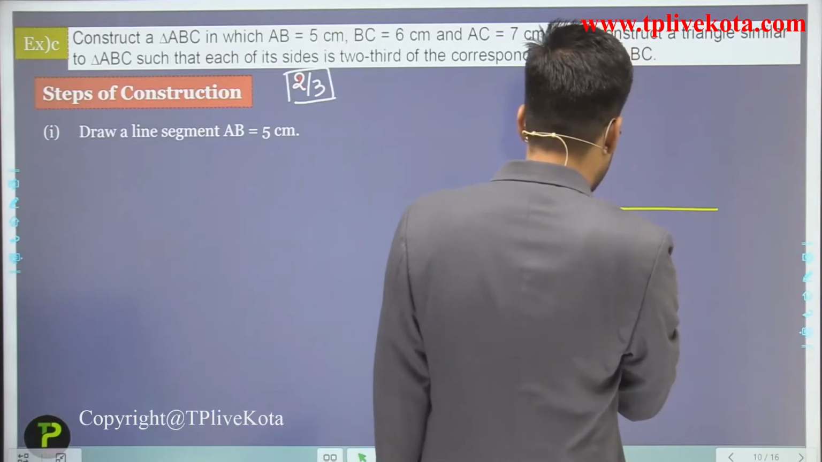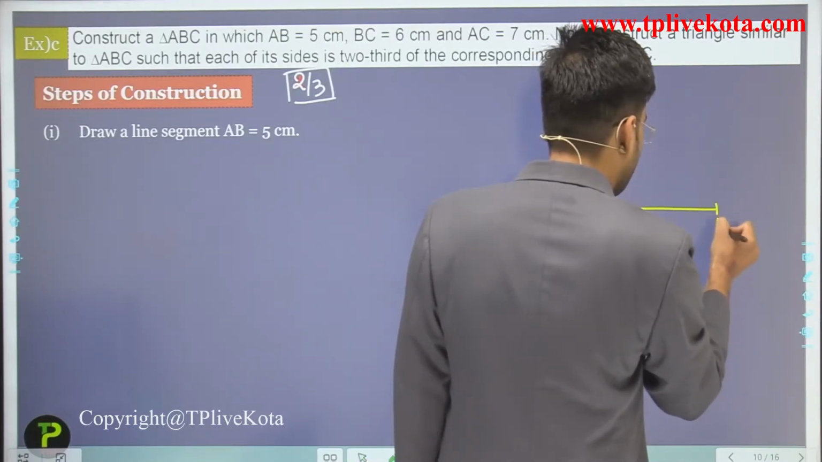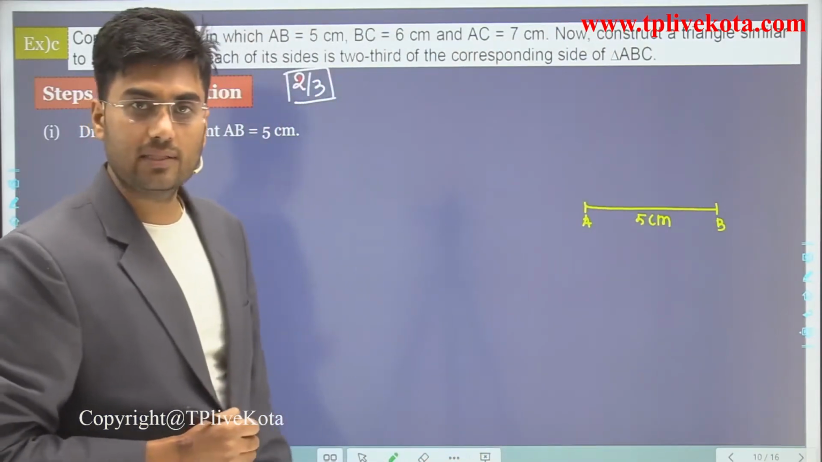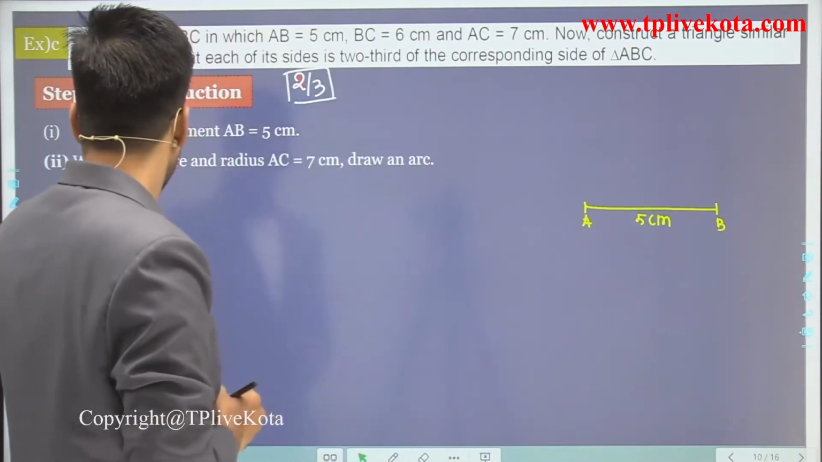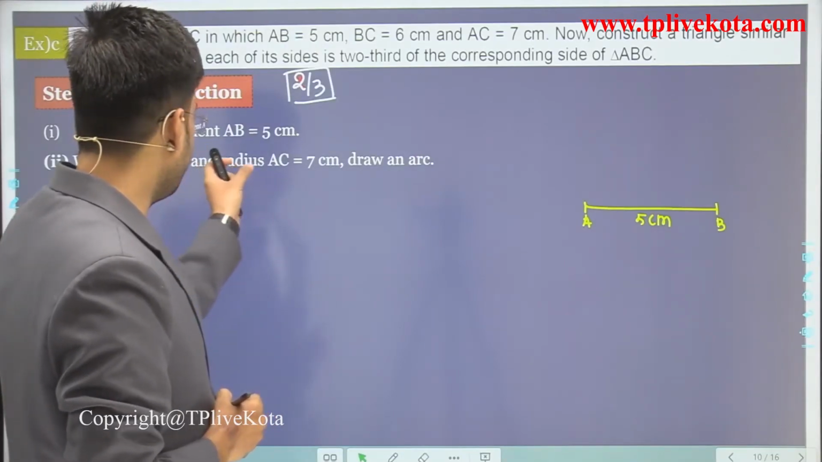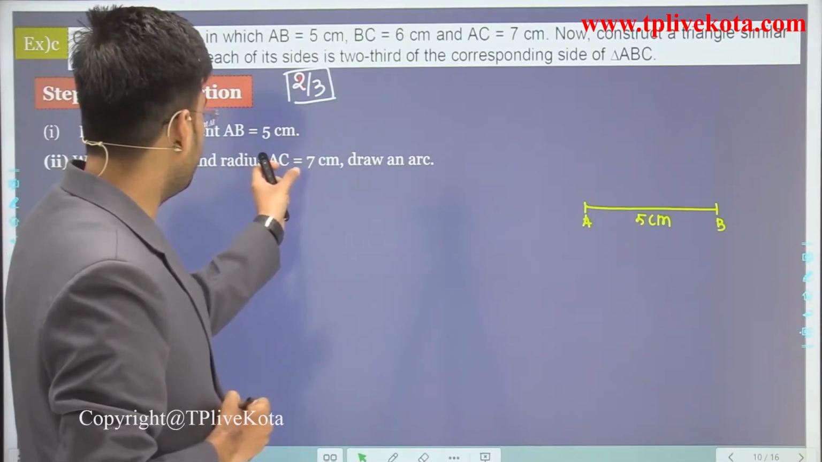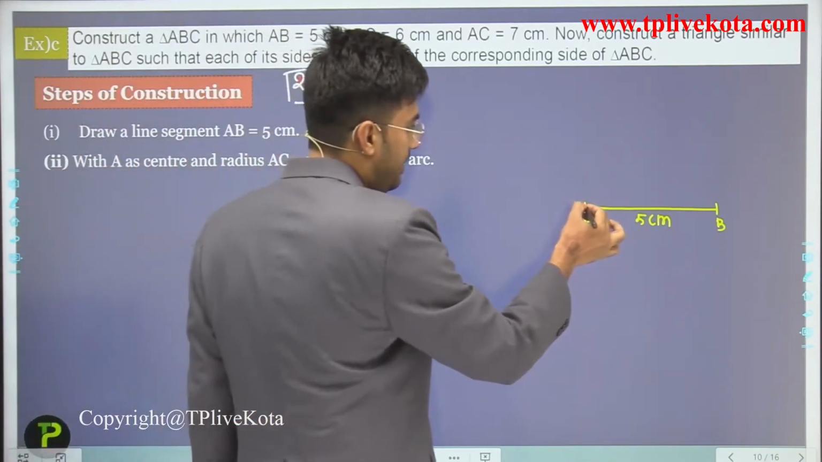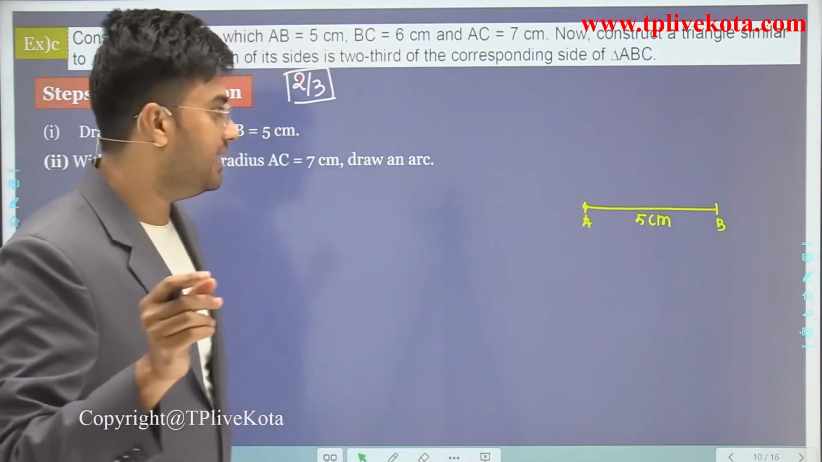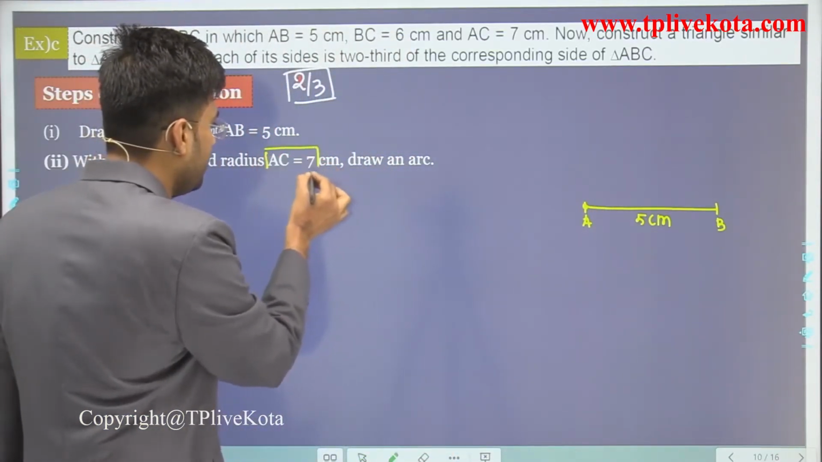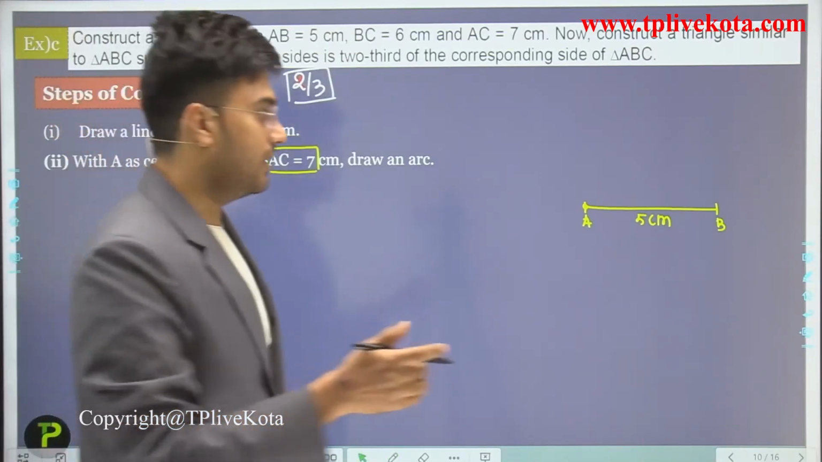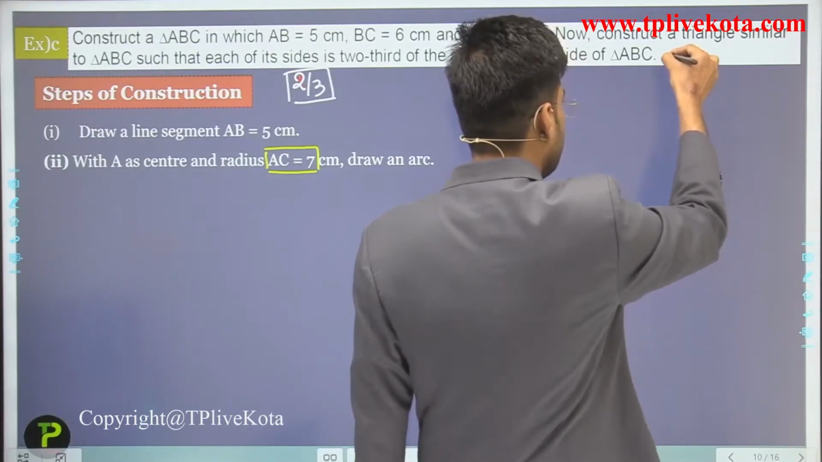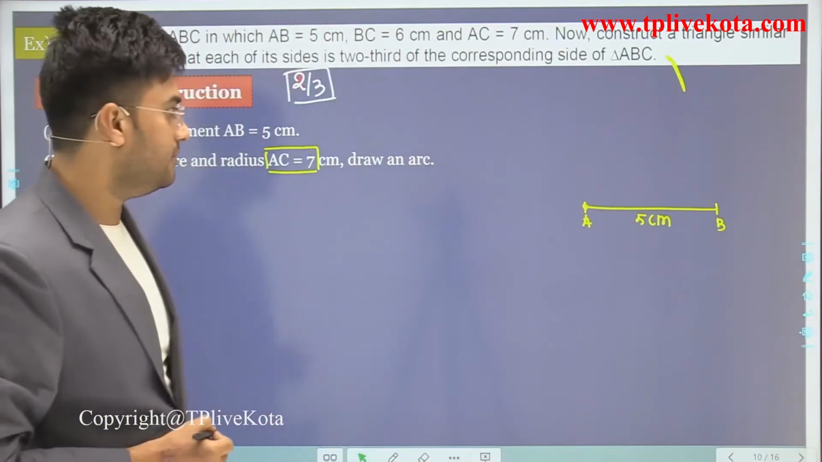Draw a line segment AB of 5 centimeter. Clear? Now the next step is what? With A as a center and radius AC equal to 7 centimeter, draw an arc from center A with radius 7 centimeter. So this is the arc of radius 7 centimeter.